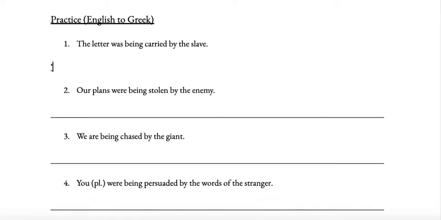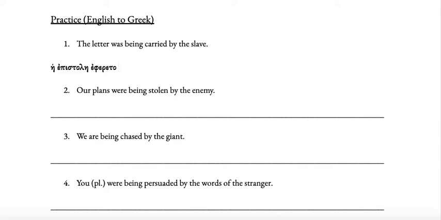So a letter is an epistolaire. And then we want to say was being carried. Okay, to carry is fero. So the stem is fer. We want the imperfect passive, so we put the augment there. And then we want the third person singular, so eto.